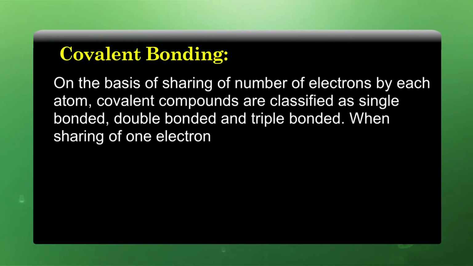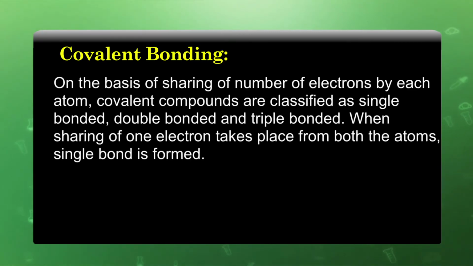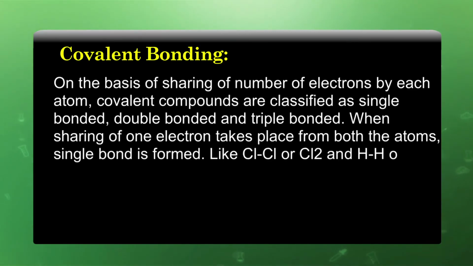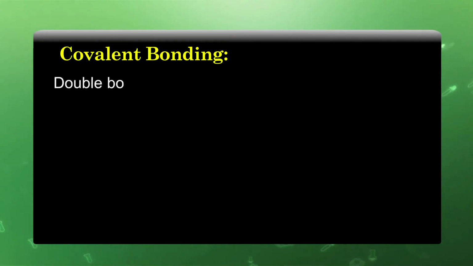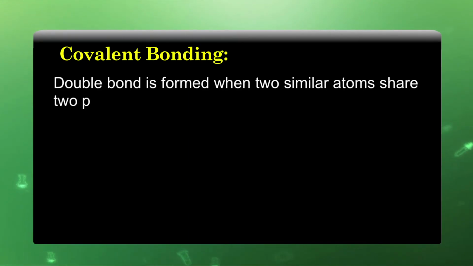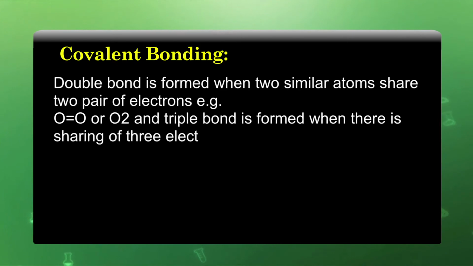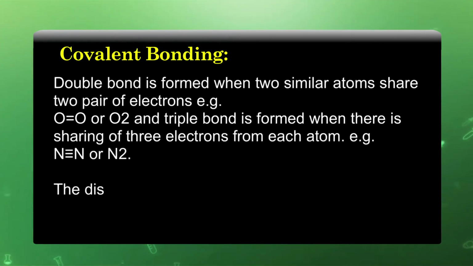When sharing of one electron takes place from both the atoms, a single bond is formed, like the Cl-Cl bond or the H-H bond in H2. Similar atoms share two pairs of electrons, for example, in the formation of the O2 molecule, and a triple bond is formed when there is sharing of 3 electrons from each atom, that is the formation of the N≡N triple bond in the nitrogen molecule.